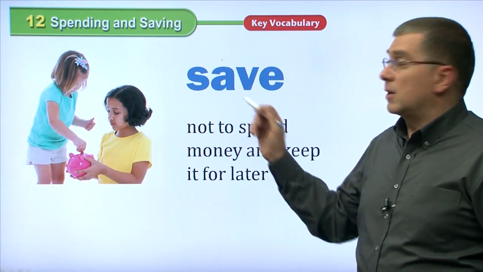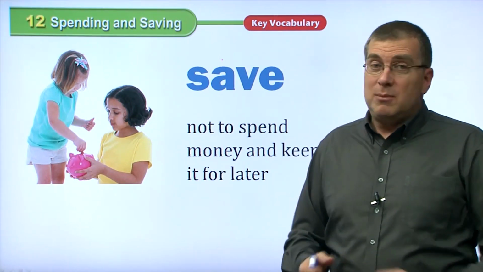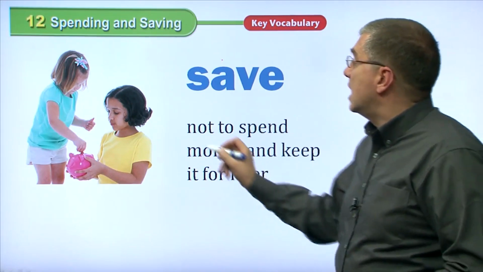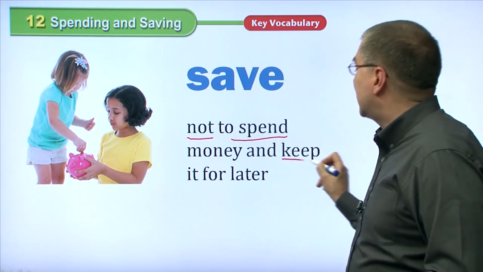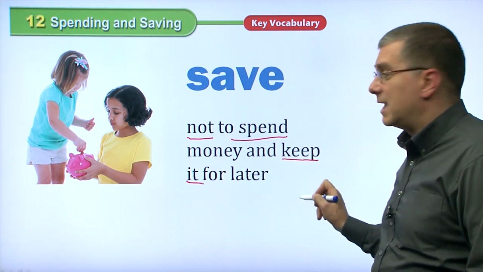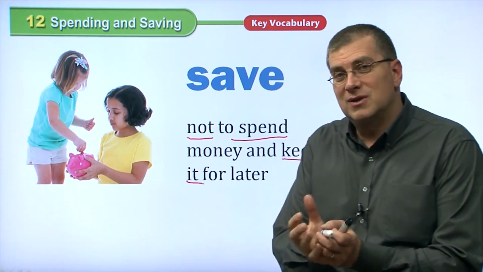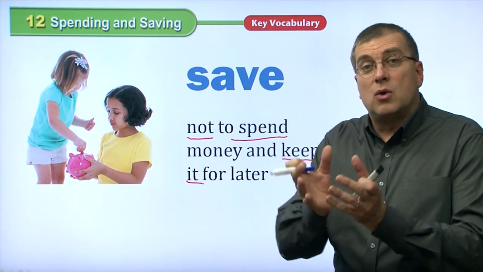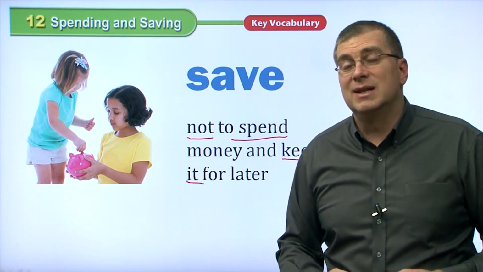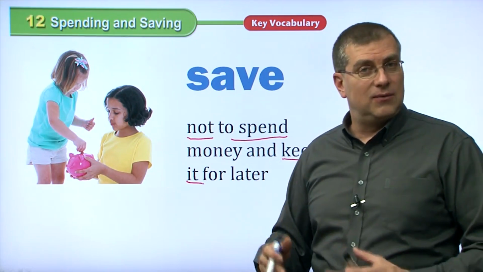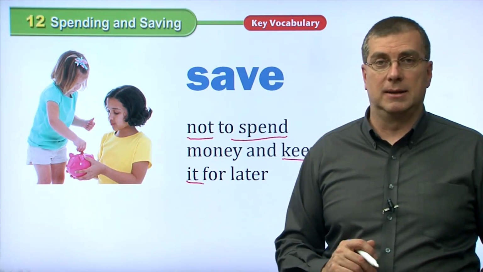Now, the other thing we can do, the opposite of spend, is to save. That means you don't give the money away. In this case, not to spend. So it's opposite. Not to spend money, you keep it. Keep it for later. So these girls are saving their money. They're putting their coins into a small piggy bank because those coins will add up. They'll have a lot of money later. It's also very wise to save your money for if you need it later. So to save money is the opposite of spending money.